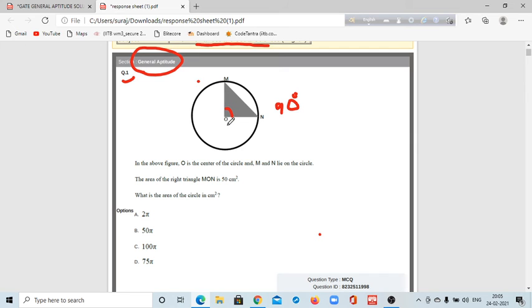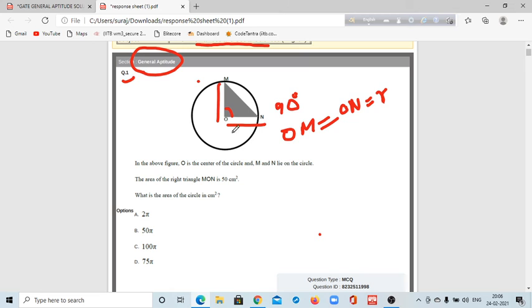And OM and ON both are equal length, because these two sides, OM and ON, are the radius of the circle. So OM equal to ON. Okay, and one more interesting thing, this is the radius.